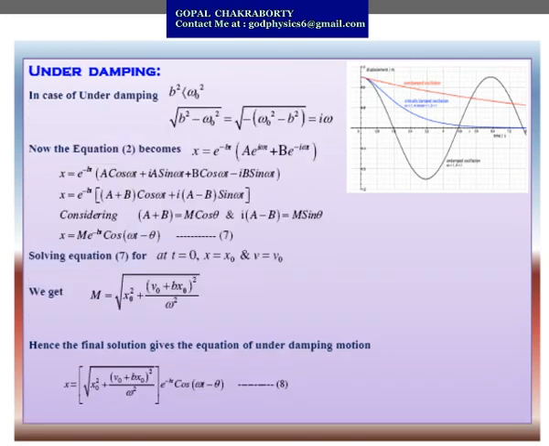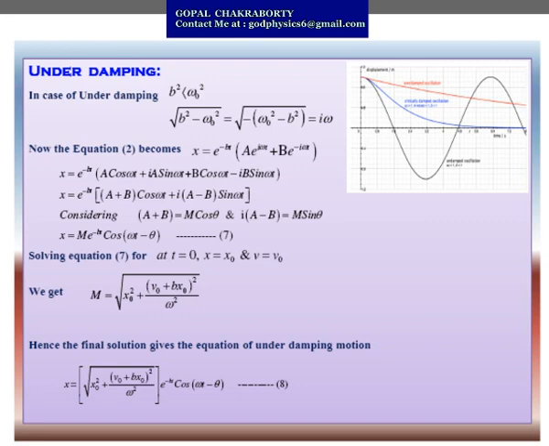Now the last one, that is underdamping. So underdamping means your damping factor b will be less than omega naught. That means your natural angular frequency of oscillation will be greater than the damping factor. So rearranging, we can write under root b square minus omega naught square equals under root minus (omega naught square minus b square).